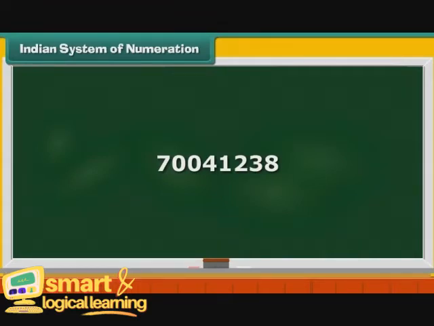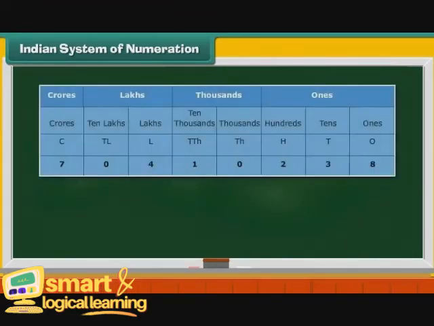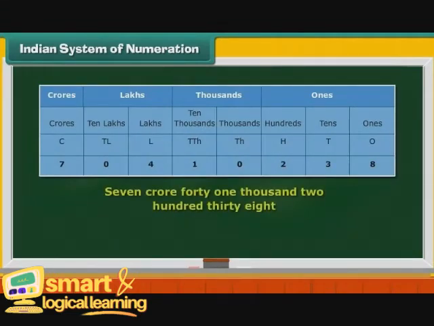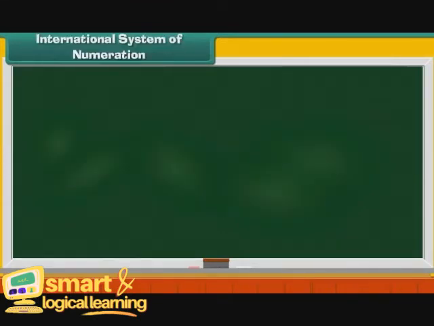Consider one more number, 7,00,41,238. Once again, we arrange it in the place value chart and then read it. 7 crore 41,238.